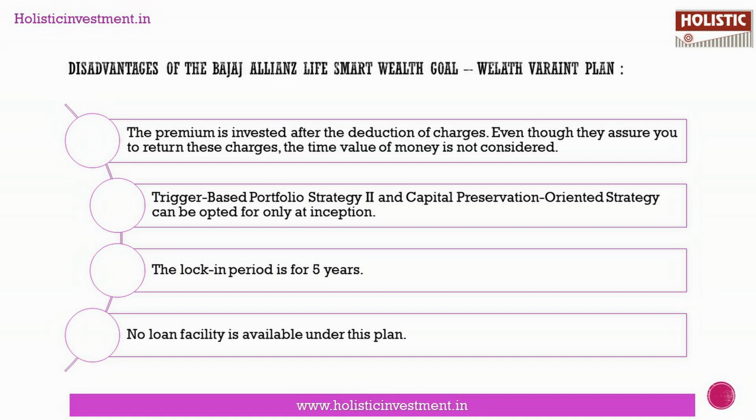Here, the lock-in period is for 5 years. Suppose you want to start a new investment catering to your financial requirements or goals, then this fund won't be that beneficial. Suppose you are faced with any emergency situations, this fund won't be that beneficial as the lock-in period is for 5 years. Locking a fund for so long won't be that beneficial for you to achieve your financial goals, especially short-term financial goals. If you see, the loan facility is not available under this plan. There are already many policies available in the market which have a loan option in them, which helps the policyholder in a great way. So not having a loan option is a bigger disadvantage in this Bajaj Allianz Life Smart Wealth Goal Wealth Variant Plan.